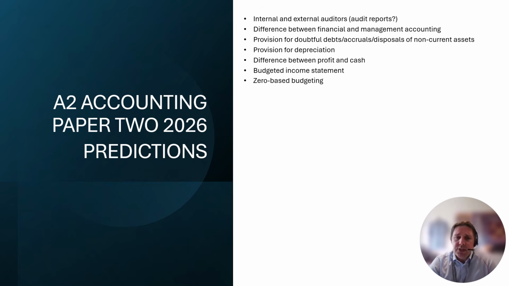Zero-based budgeting. A couple of years ago, there was a 6 marker explaining 2 benefits of incremental budgeting. Poorly answered, because lots of students wrote about the benefits of budgeting, which is not what the question asked for. Make sure you are aware of zero-based and incremental. Could be a 6 marker on zero-based, or it could be a bigger essay style question where you compare zero-based and incremental, which has come up in previous years. That was linked to computerized accounting, which, to be honest, is a topic that could come up on either paper.